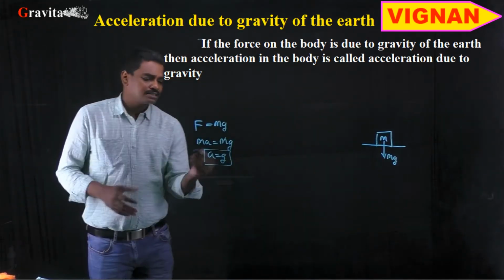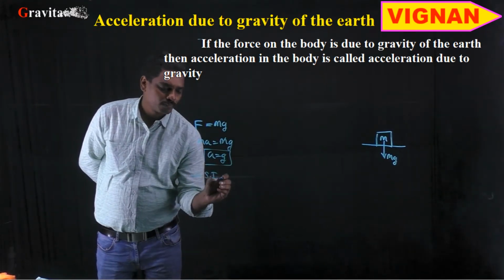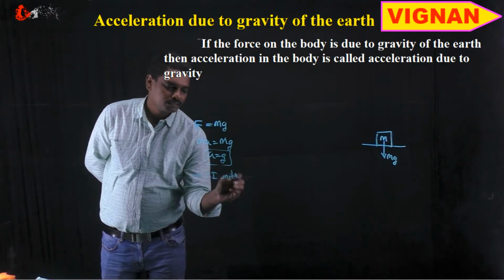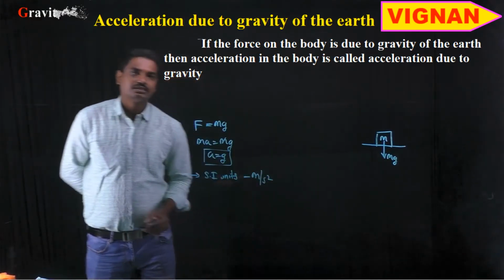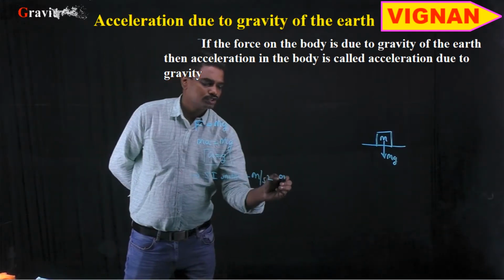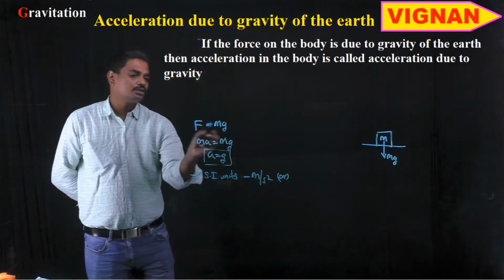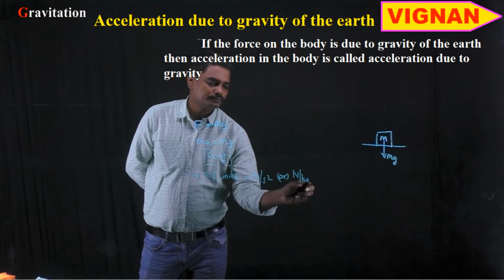The SI unit of this acceleration due to gravity is meter per second square, the same as the unit of acceleration, or g is equal to F by m, which means Newton per kg.